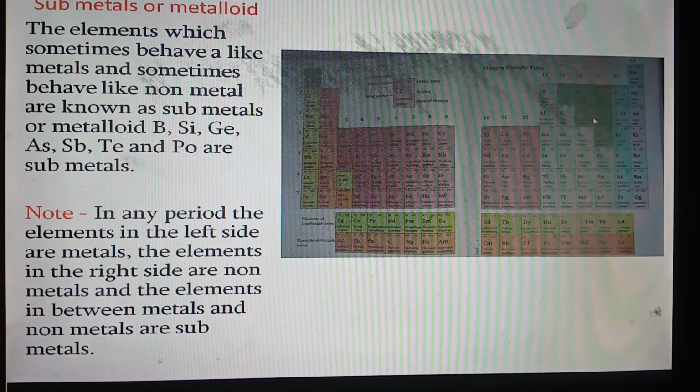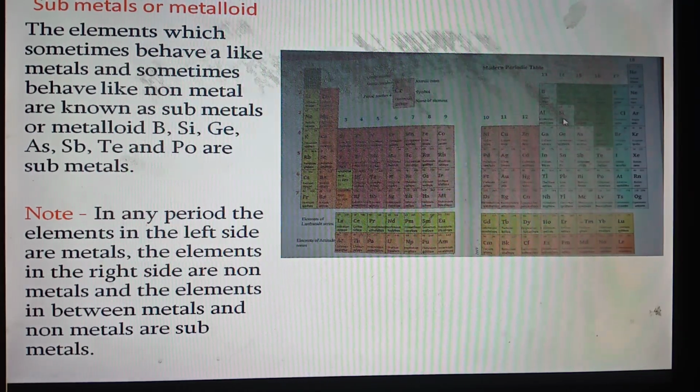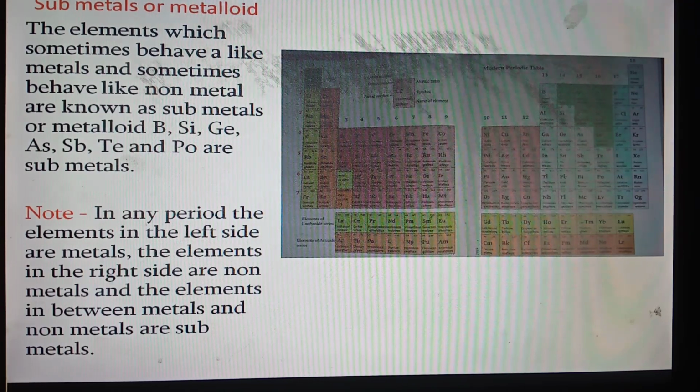Look at this area. Aluminium is a metal, phosphorus is a non-metal. The element between aluminium and phosphorus is silicon. It has some properties of the metals and it has some properties of the non-metals also. So silicon is known as a submetal.